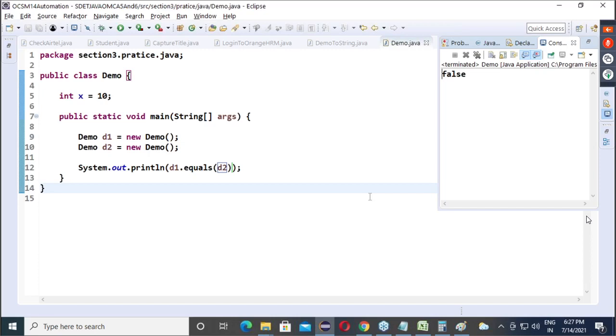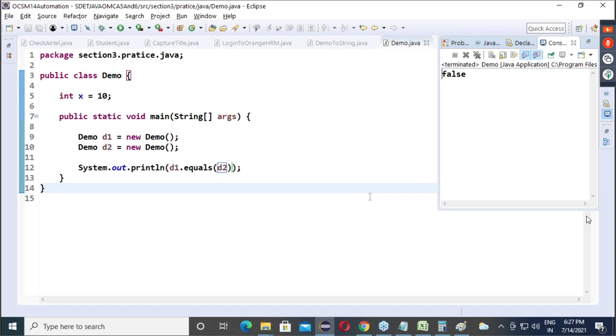Check whether one hotel data is exactly equal to second hotel data or not, or one user data is equal to another user data or not. So we always expect what? Content level comparison. Am I correct? Then why do Java people do it like this? That is a different story. The real reason is that Java people are not great astrologers.